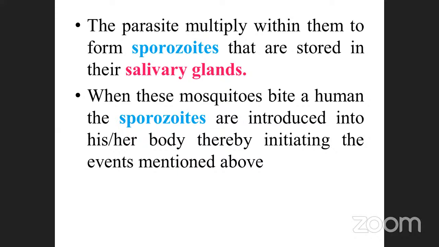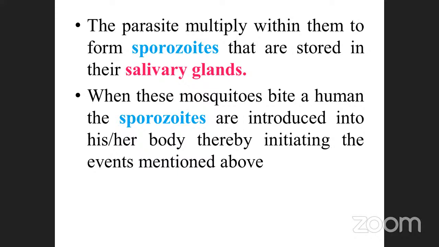Listen here. How do the sporozoites come to the salivary gland of the mosquito? What is the salivary gland? Mosquito salivary gland. Note it down, very, very important. When a female Anopheles mosquito bites the affected person, the blood also transfers through the mouth part and reaches the salivary gland.